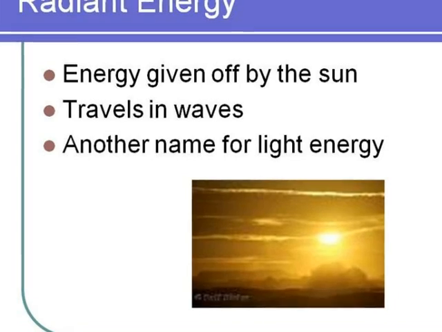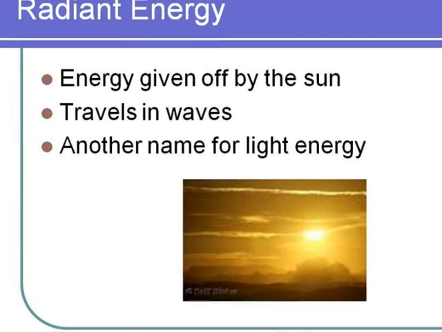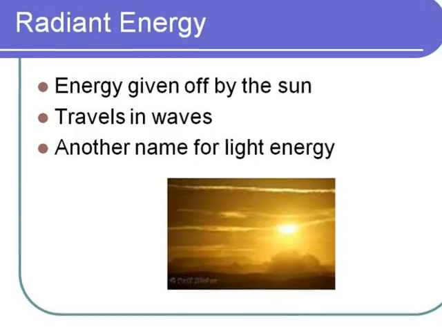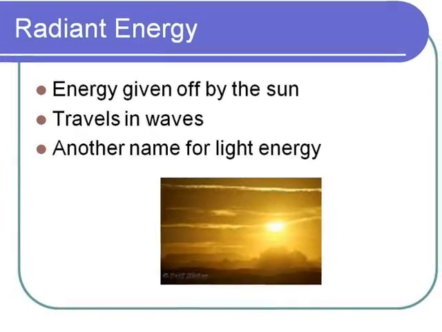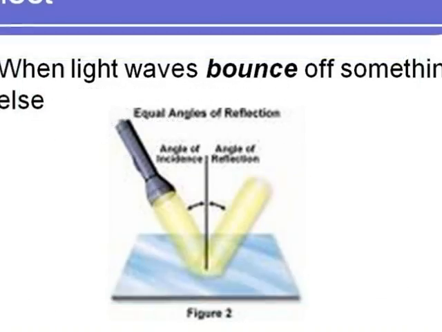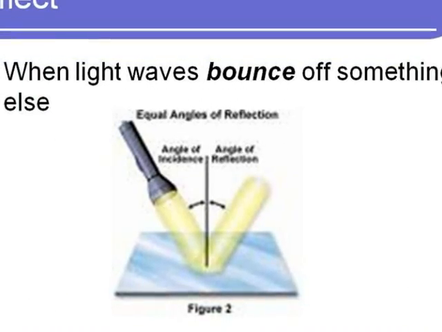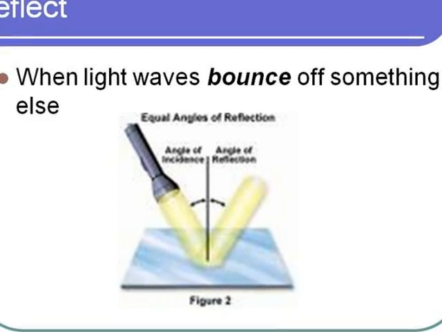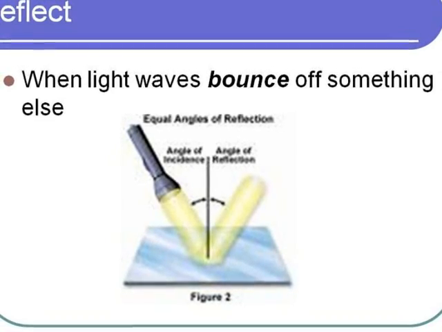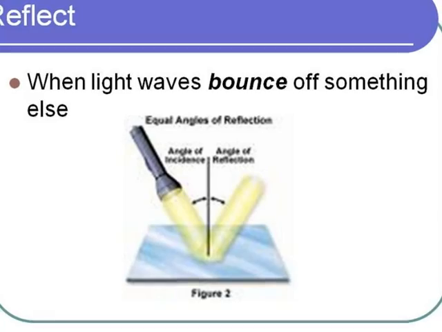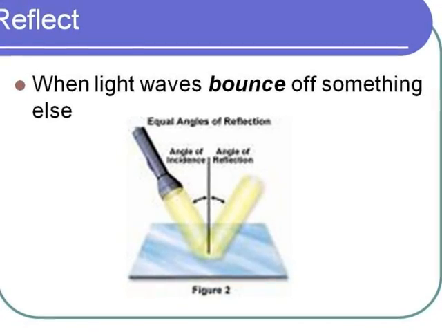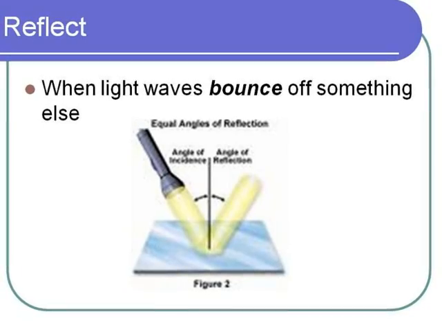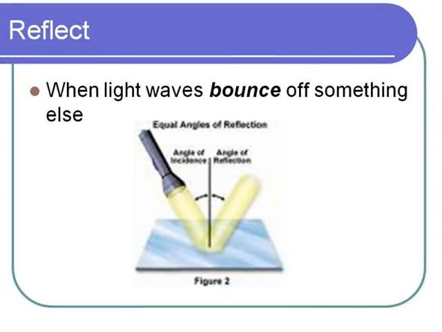Another way to describe light energy is to simply call it radiant energy. It is energy given off by the sun, and it travels in waves. When light waves bounce off something else, we say that the light has been reflected. The angle at which the light strikes the object is the angle of incidence. The angle at which the light is reflected is called the angle of reflection.